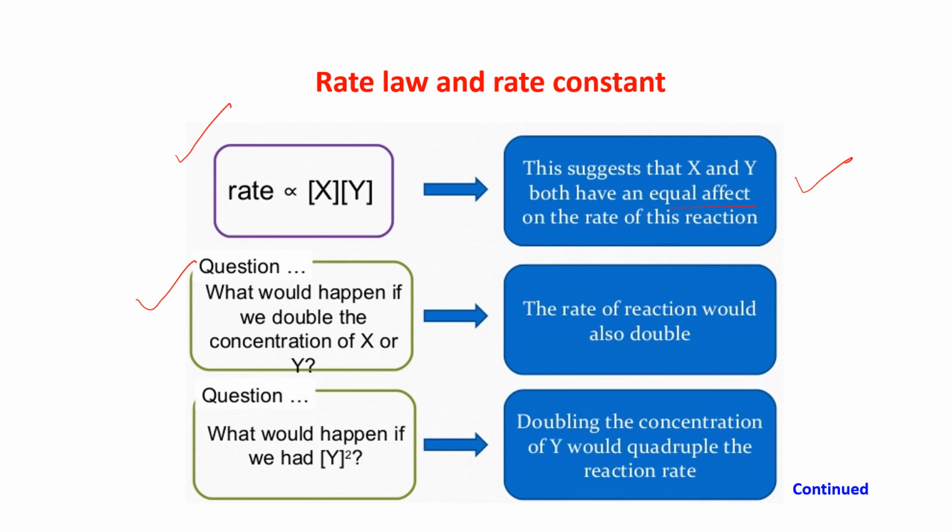Now what would happen if we had X to the power 2? Doubling the concentration of X, with X to the power 2, would quadruple the reaction rate. Am I clear to you?